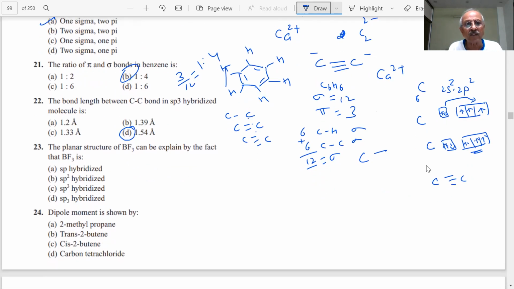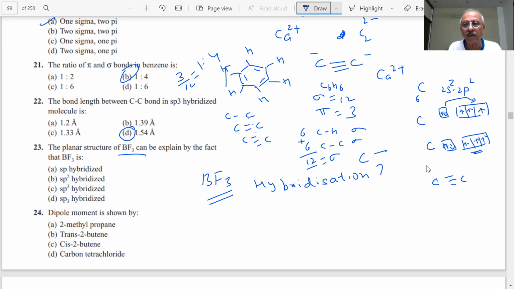Okay. Next question is coming. The planar structure of BF3 can be explained by the fact that BF3 is sp2 or sp3 hybridized. What is the hybridization? sp2 hybridized. BF3, we already know, is sp2 hybridized, so it is triangular planar.